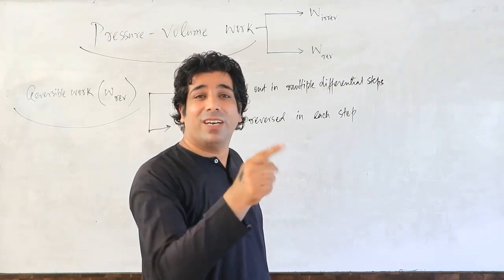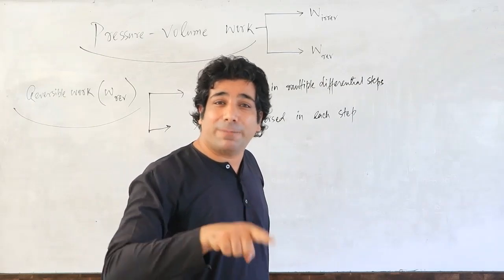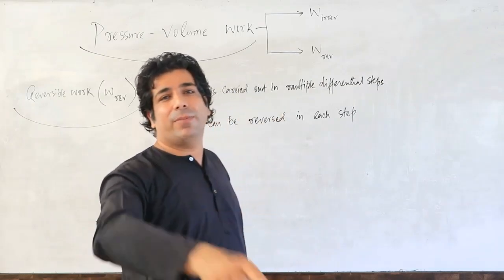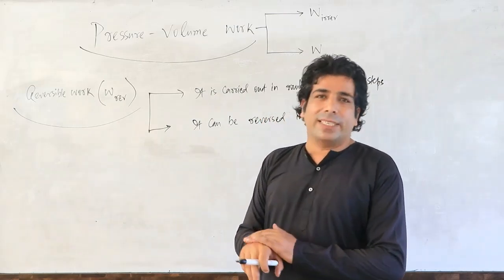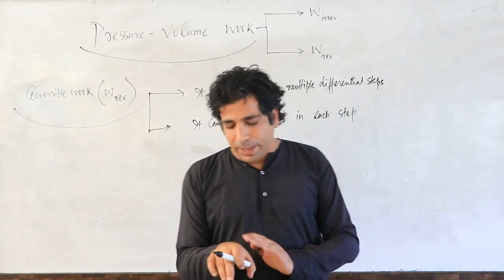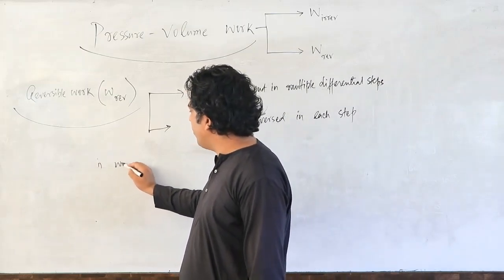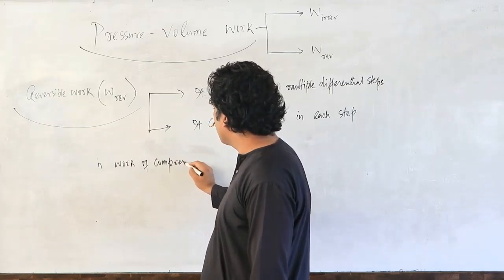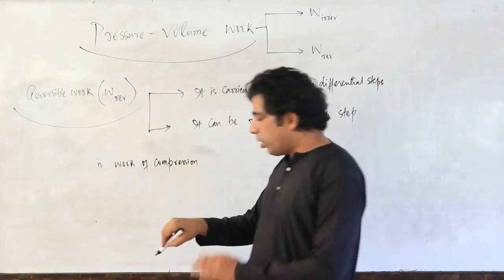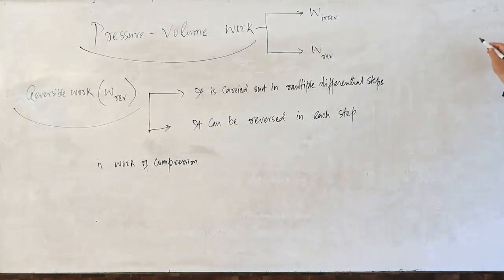So that means work of compression can be reversed by work of expansion at each step. Remember that particular point, my dear friends. So in order to understand reversible work, let us take separately the two terms here. The first term I will take is work of compression. When we talk of work of compression, my dear friends, let us draw one diagram here.